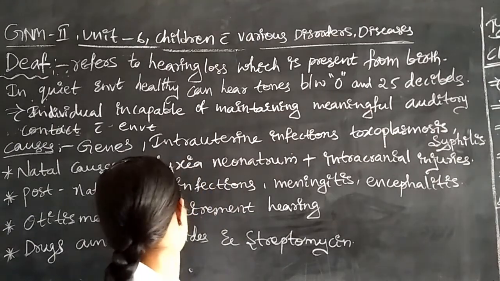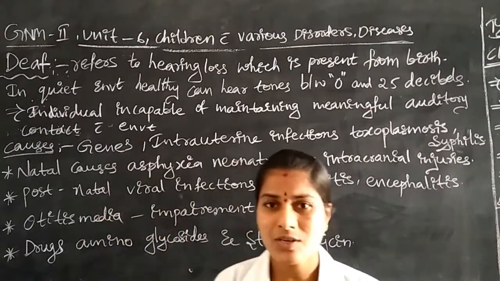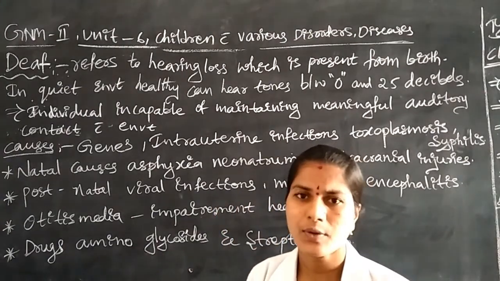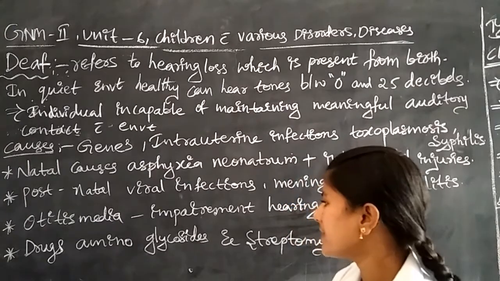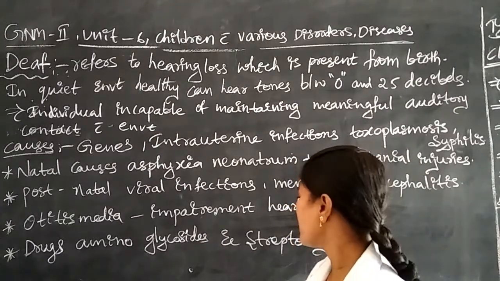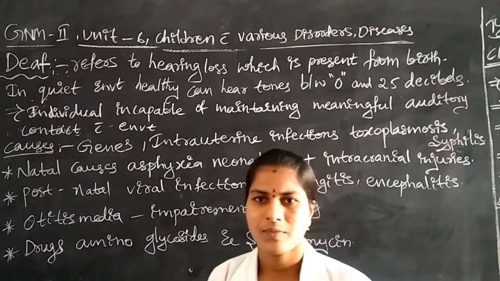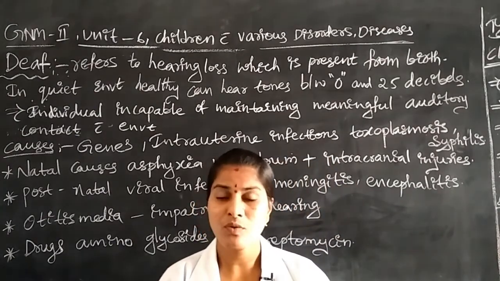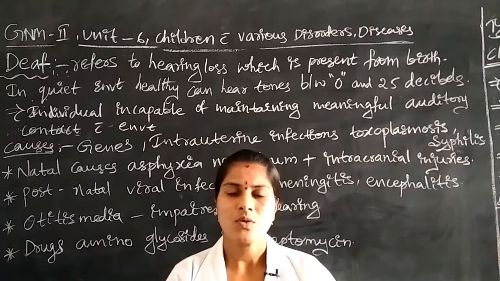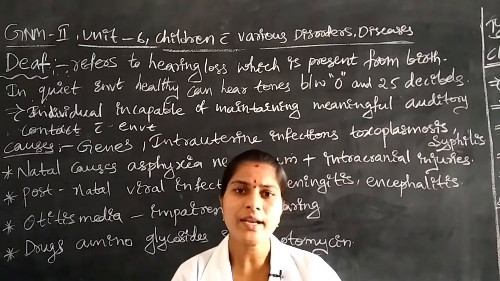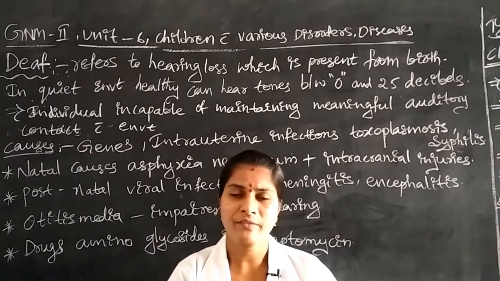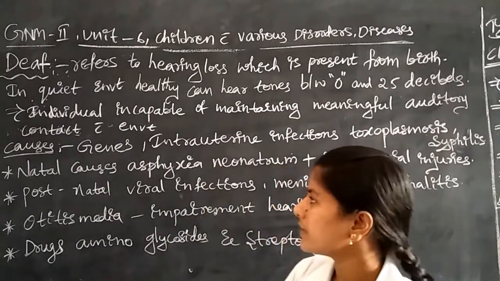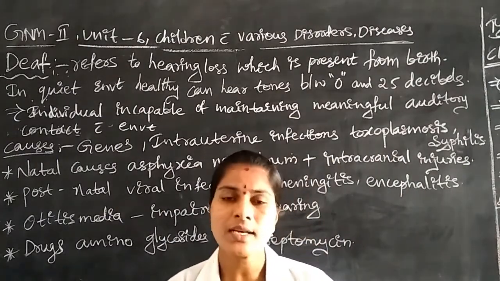Next, another one is the drugs. Some drugs are also one risk for hearing loss in neonates. What are the drugs? For example, the aminoglycosides and streptomycin. Excessive use, overdose of streptomycin or overdose of aminoglycosides, is also one risk factor for hearing loss in children, infants or neonates. These are the causes for hearing loss in children.